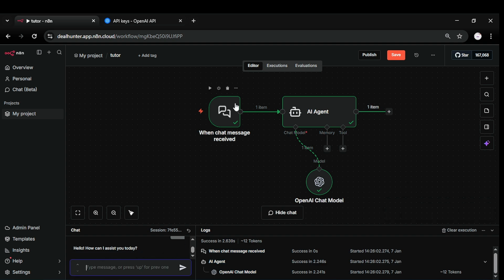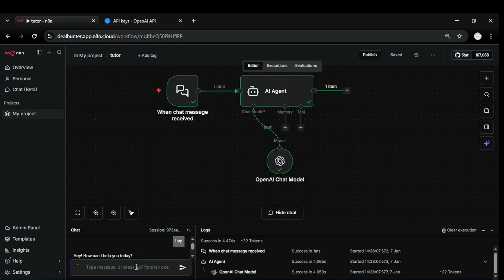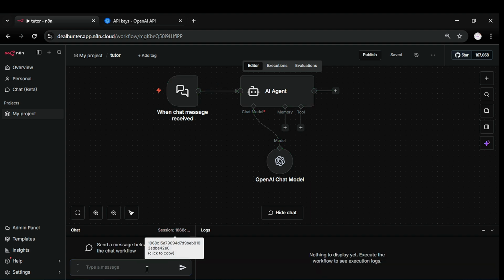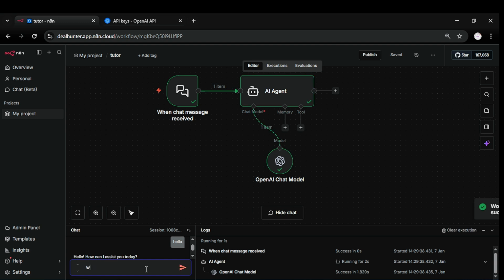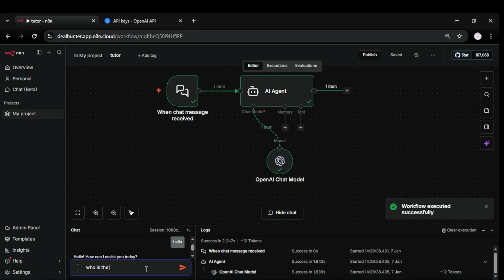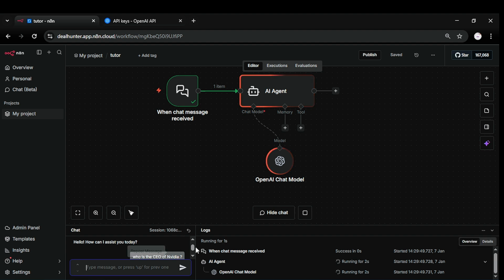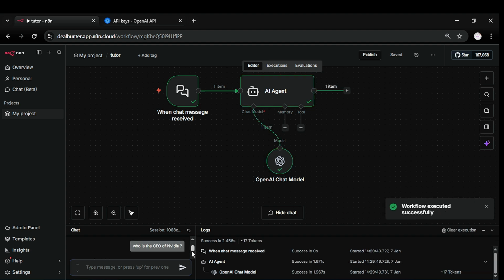I'll just clear the chats, then hello again, type in a random question to see if our AI agent is hallucinating or not. As you can see, the answer is true, and we got our AI successfully created.